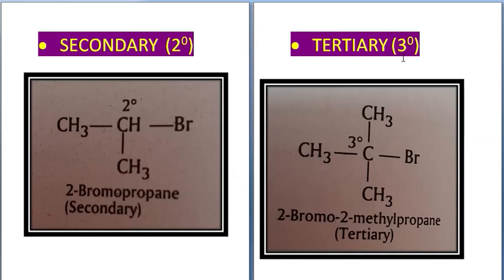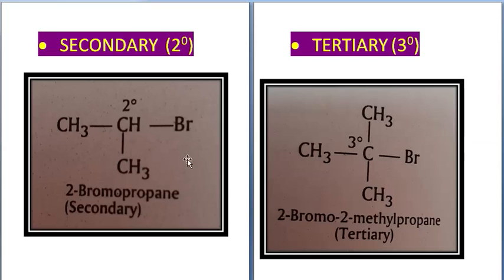Tertiary is also called 3 degree. Now see over here, same condition for 3 degree. For 3 degree you need a tertiary carbon. Primary carbon was attached to one other carbon, secondary carbon to two other carbons, tertiary carbon is attached to 3 other carbon atoms. So we can't have a tertiary carbon with just a 3 carbon atom chain. For that we need a minimum of 4 carbon atoms in the compound.